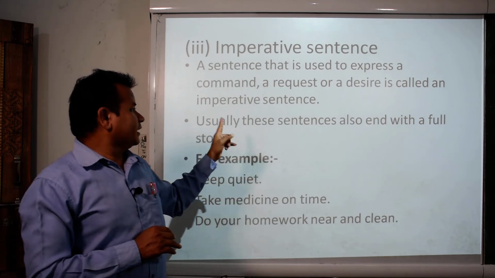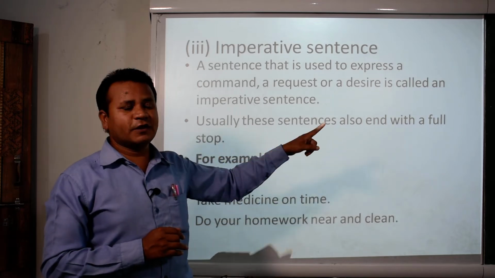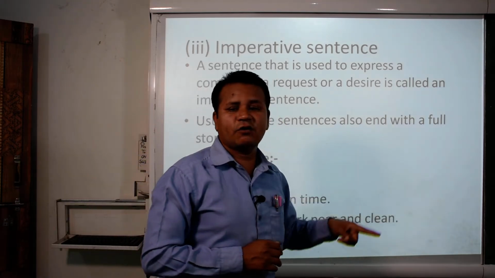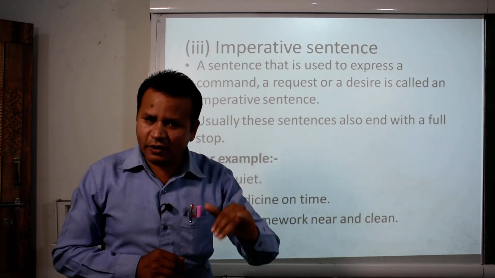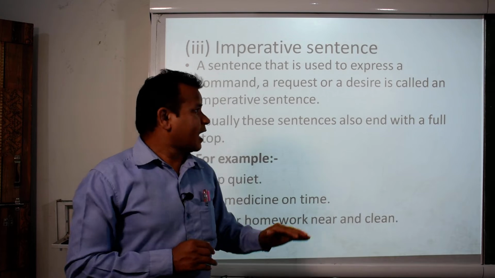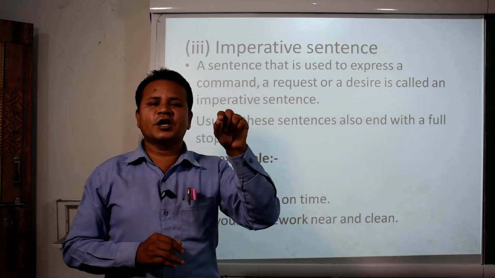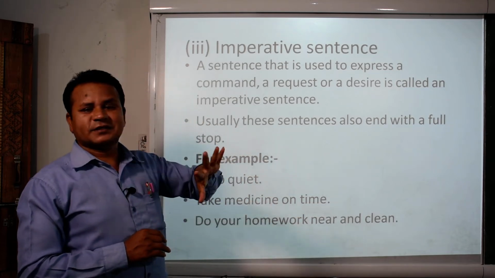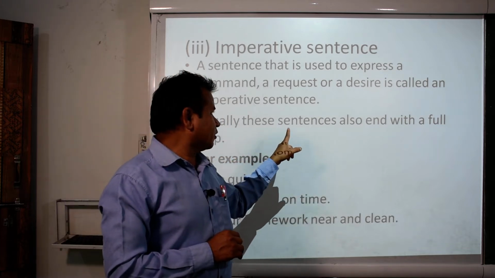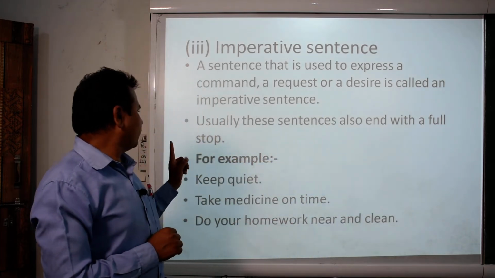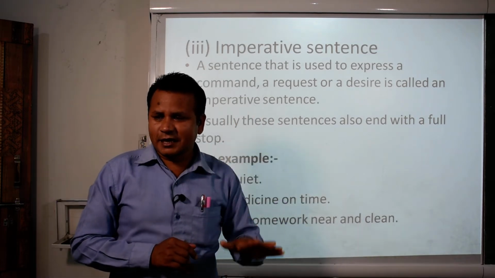Now, usually these sentences also end with a full stop. The word "also" is used here. Why is the word "also" used here? Because declarative sentences are also ending with the full stop, and again imperative sentences are also ending with the full stop, but there is some difference. What are they? Usually these types of sentences also end with a full stop, and with the examples we will try to understand it.